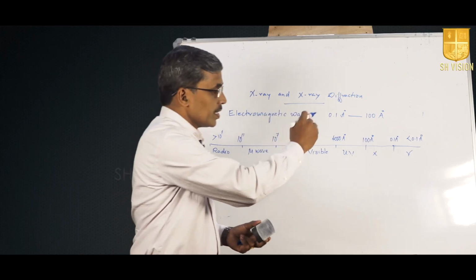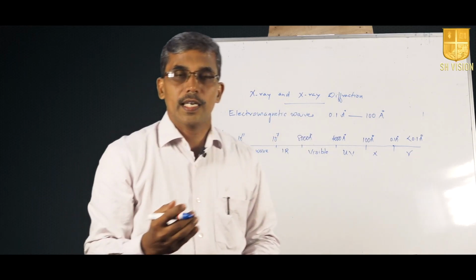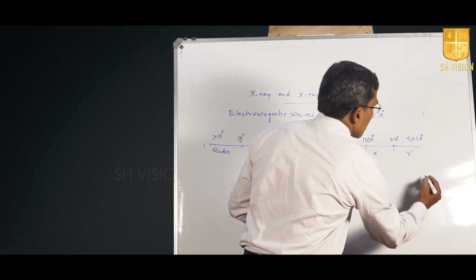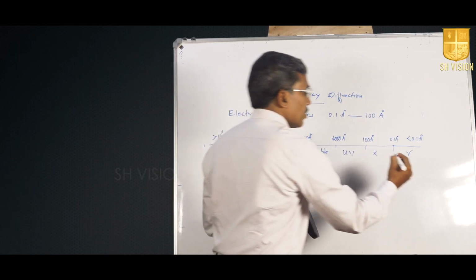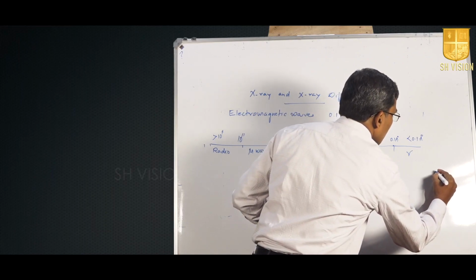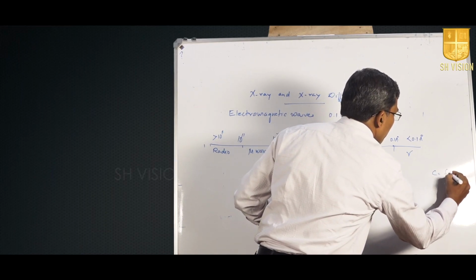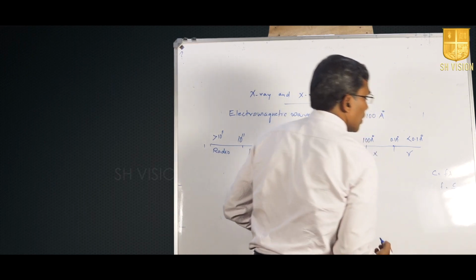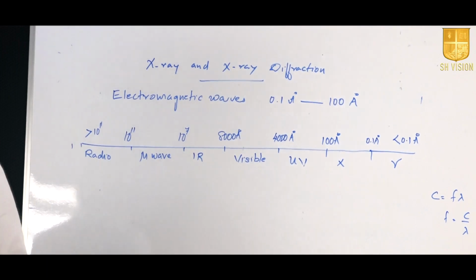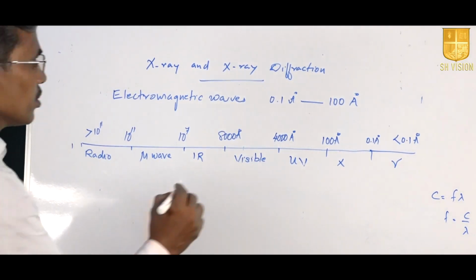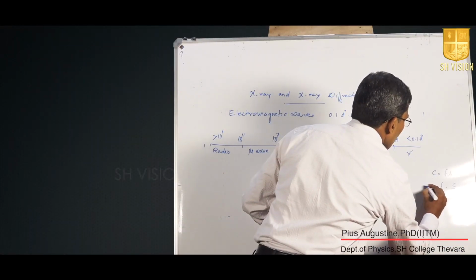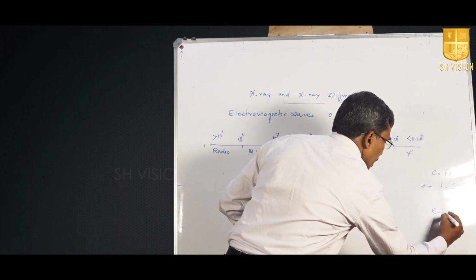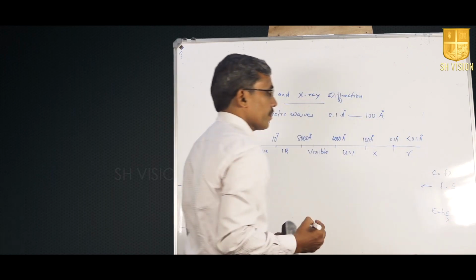So this is the range of wavelength for different electromagnetic radiations or spectrum. And the same thing can be expressed in terms of frequency. If you want to express it in frequency, then we use the expression C is equal to F lambda. So F is equal to C by lambda, where C is 3 into 10 to the power 8 meter per second. So that way also you can express this in terms of frequency, or you can write it in terms of energy, E is equal to hc by lambda or h nu.